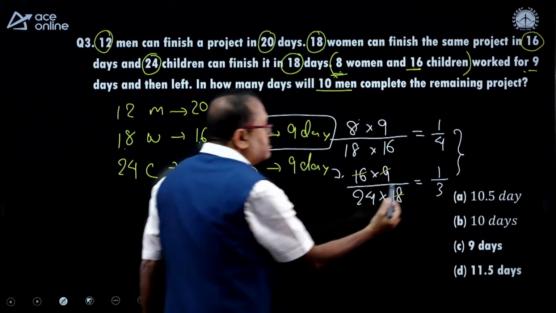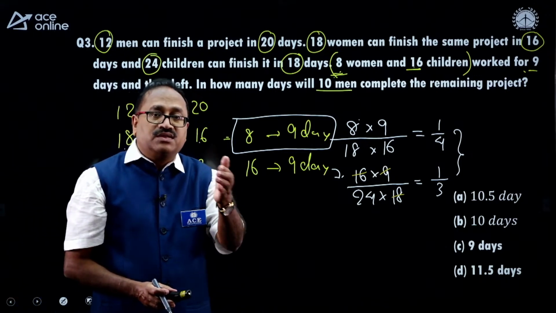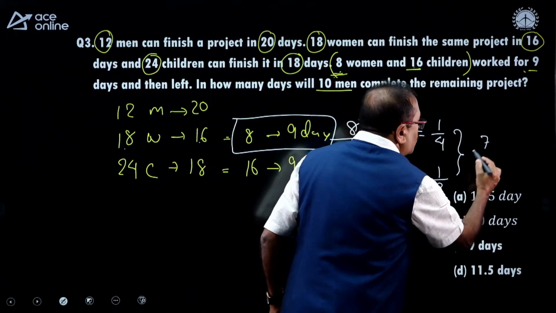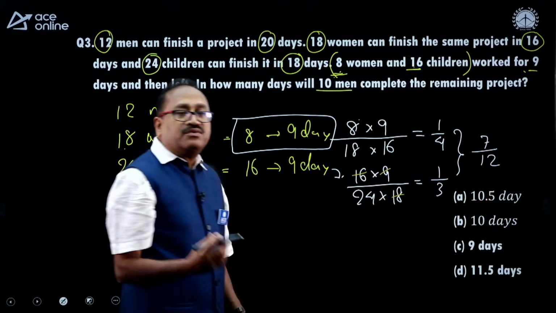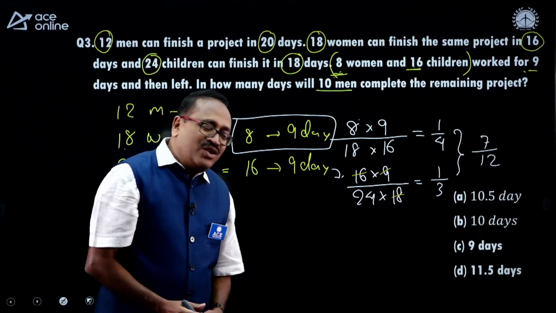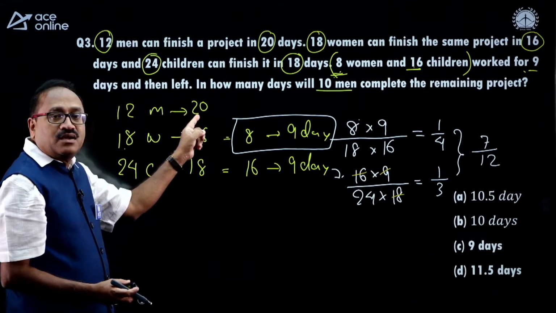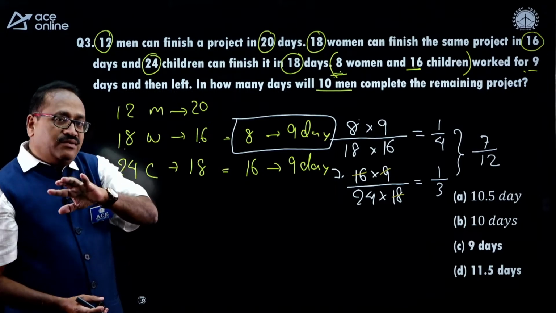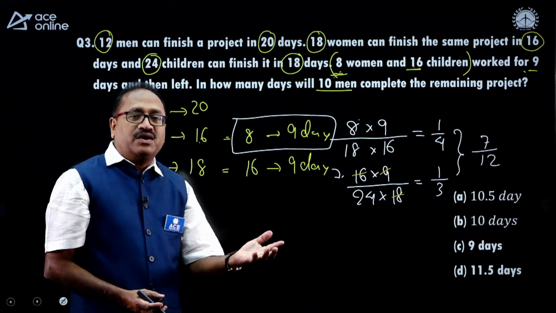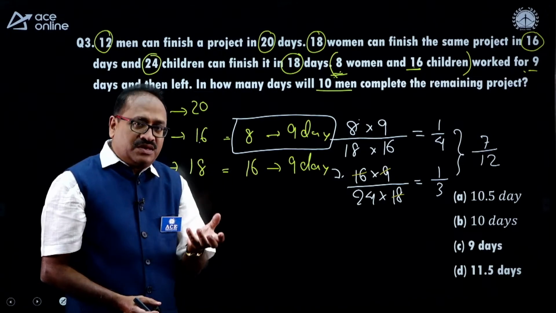That means what is the total work completed? The total work completed is 1/4 plus 1/3, which is nothing but 7/12. So, 7/12 of the work is over. What is the work left? 5/12 of the work is left. Now, can I say that for 5/12 of the work, here 12 men in 20 days, 1 work. I will apply the concept M1 into D1 into H1 by work 1 is equal to M2 into D2 into H2 by work 2 here.